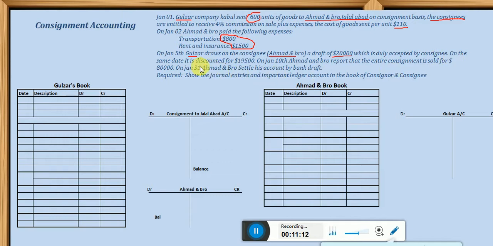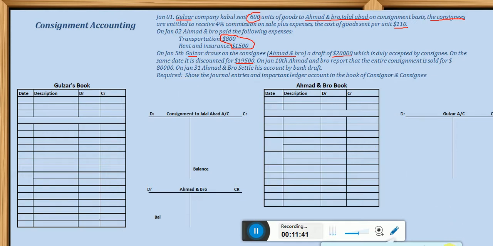And on the same date it is discounted for how much? $19,500. Gulzar is getting how much? A $20,000 bill, $19,500, and that is discounted for how much? $19,500. Dear students, let me just tell you about transaction number 5, the January 5 transaction, but I will explain it in detail when we do it practically here.